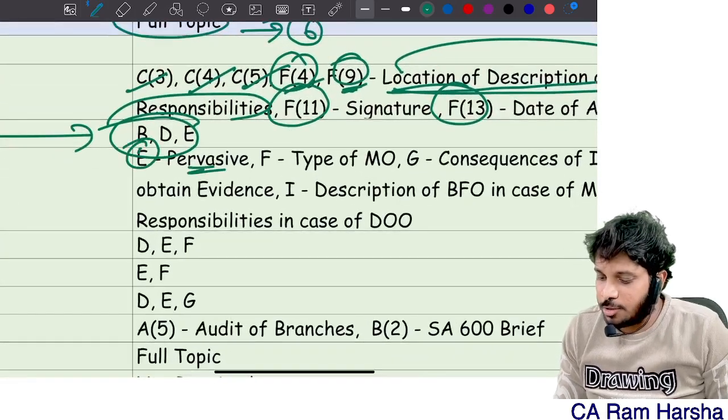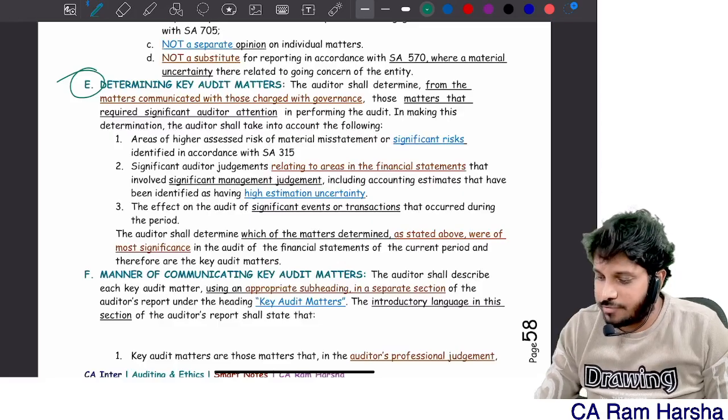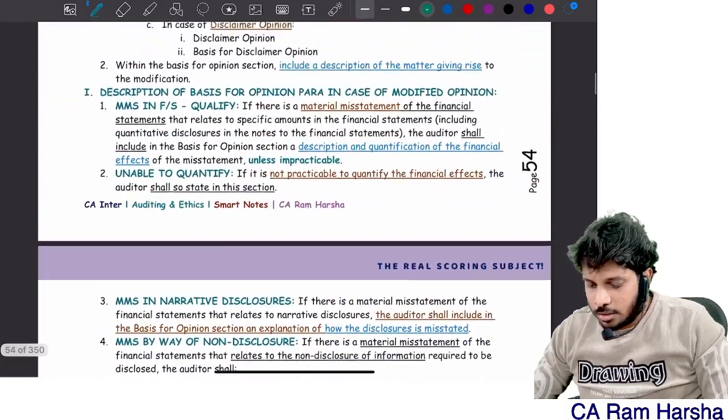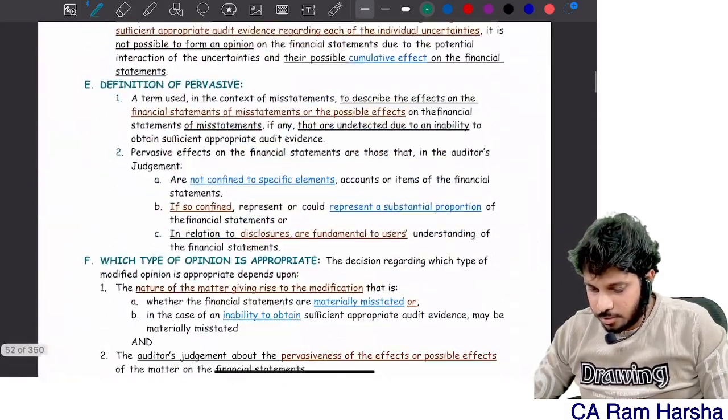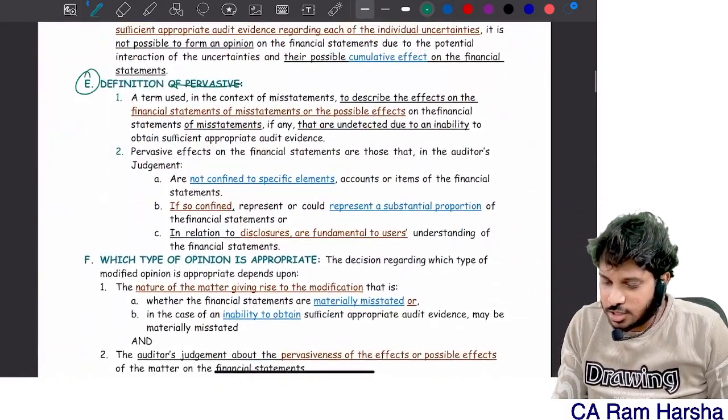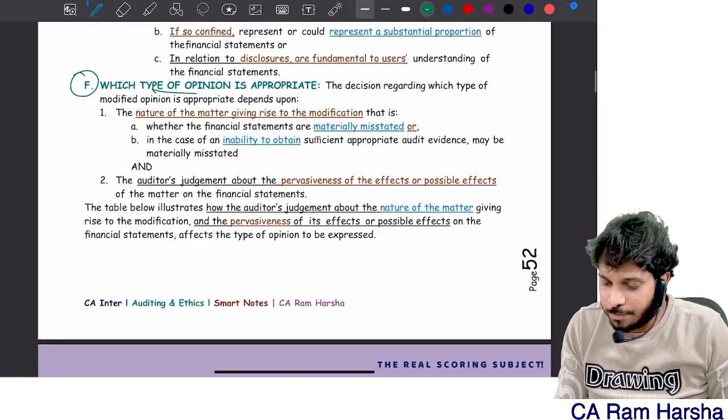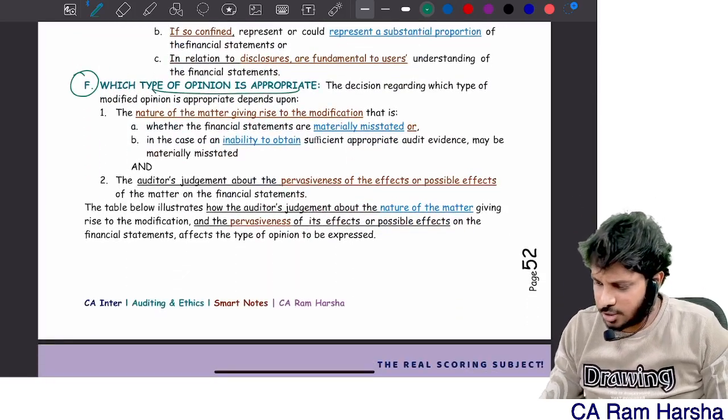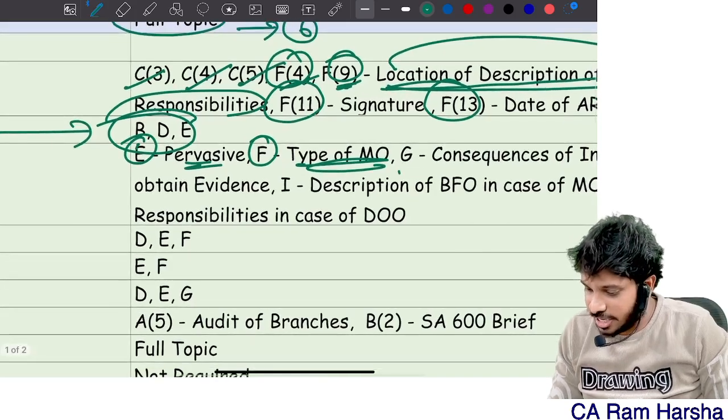705E, which talks about pervasive. F, which talks about types of modified opinion. What is this? E, definition of pervasive. Then F, which type of modified opinion is appropriate. That one. And G, consequences.